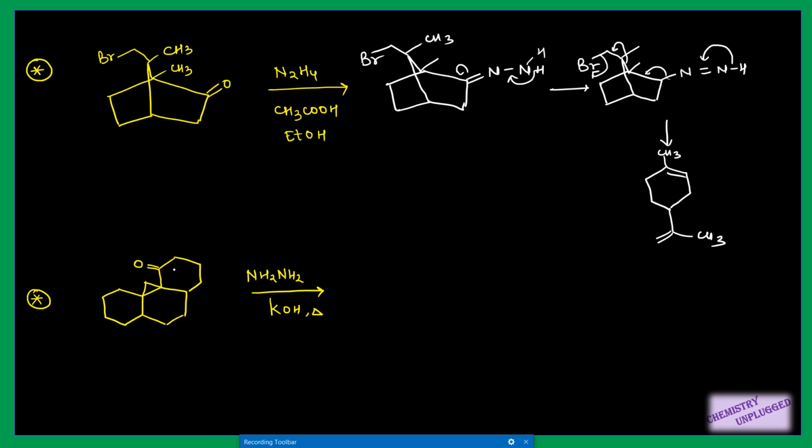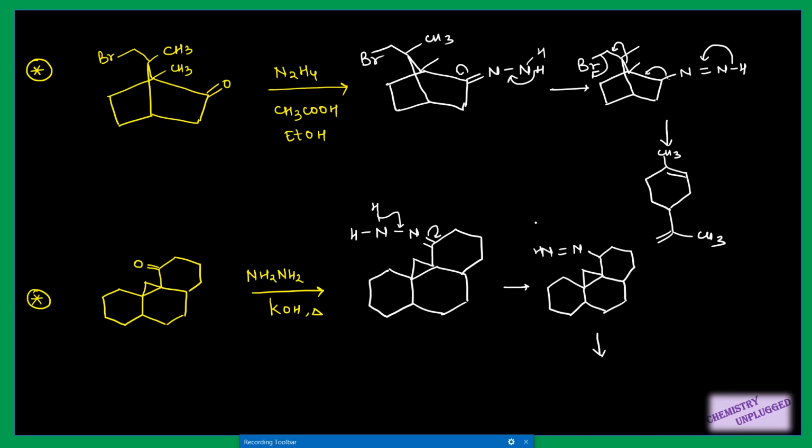Next reaction is slightly different. This time at alpha position we don't have any epoxide or any other leaving group, but we have this cyclopropyl ring which is highly strained, so we can open this ring to relieve the strain of it, right? So first step is again the same, the formation of hydrazone, then we are using a base, so it will remove a proton, this bond will shift here and it will shift here. Next we again use a base, it will remove this proton, this bond will shift here, now this bond will shift here and this will shift here to open this cyclopropyl ring.